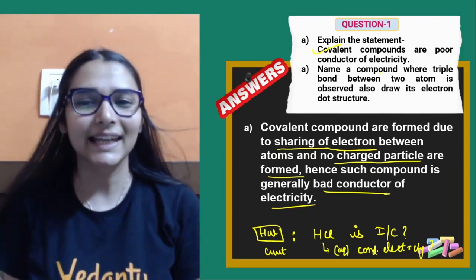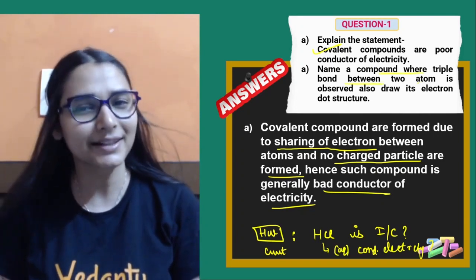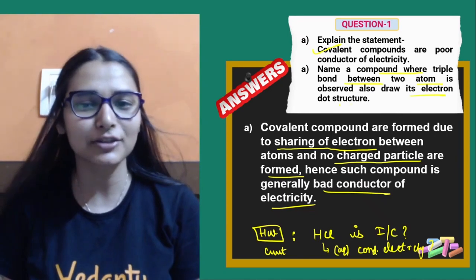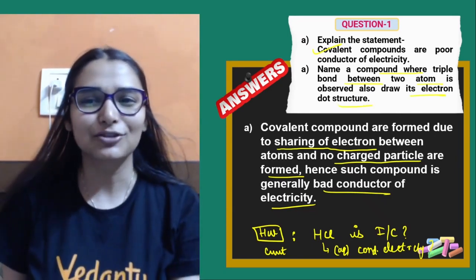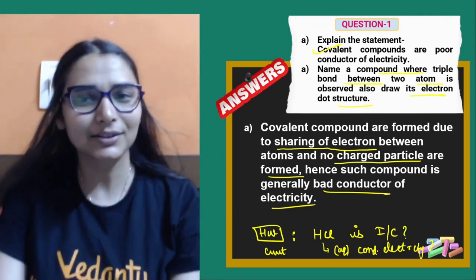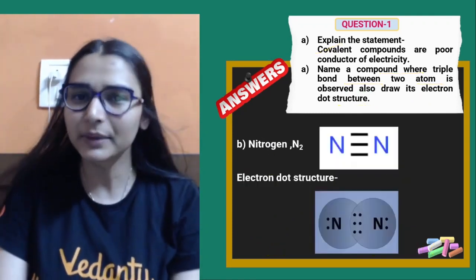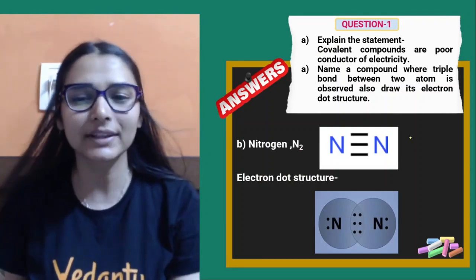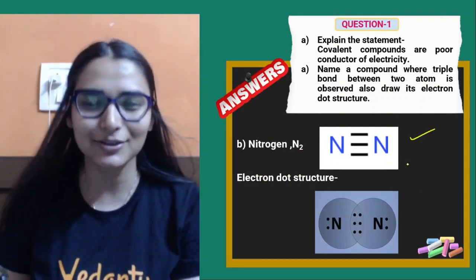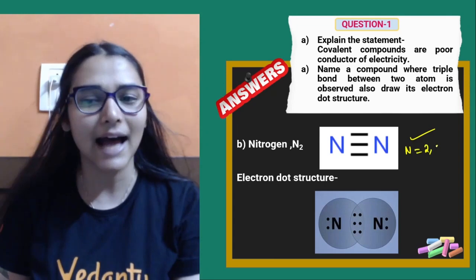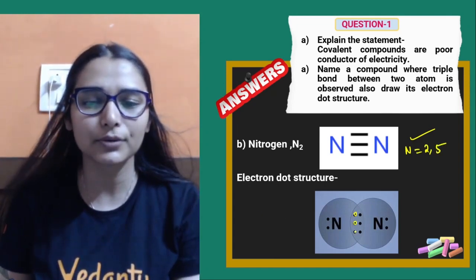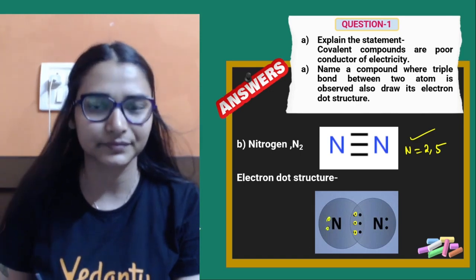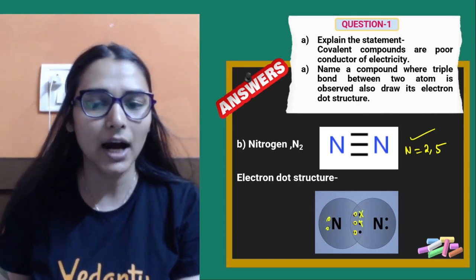Second part. Name a compound where a triple bond is formed between 2 atoms and also draw its electron dot structure. Very easy. Can you show a compound with a triple bond? Yes, you can make the alkynes also, but that would be complicated. So we can go with the simple nitrogen molecule. Each nitrogen atom has a configuration of 2, 5. There are 5 valence electrons: 1, 2, 3, 4, 5, for each nitrogen.